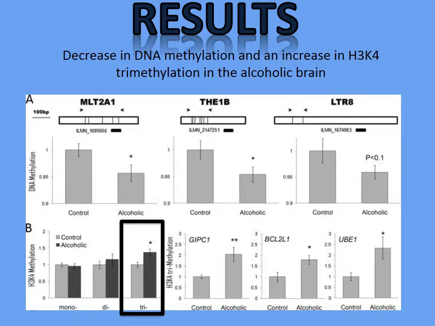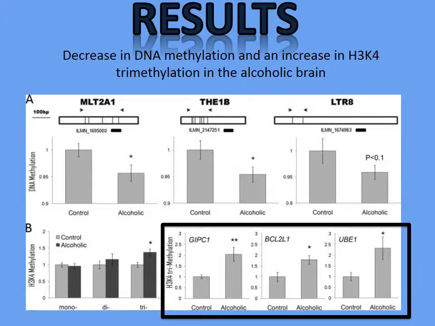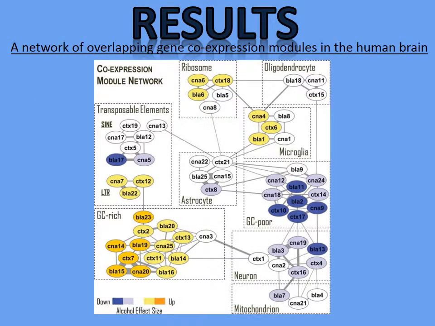The genes that were identified by the microarray technique were confirmed to be alcohol phenotypes. These genes were specifically tested for the degrees of trimethylation and were represented by this figure. It shows that there is a significant increase in H3K4 trimethylation in the alcoholic brain. This can be further supported as all three genes possess a p-value lower than 0.05. The hypothesis was tested to see if DNA in brains of alcoholics are less methylated. This was confirmed by the previous figure.